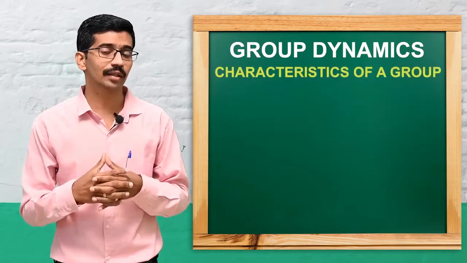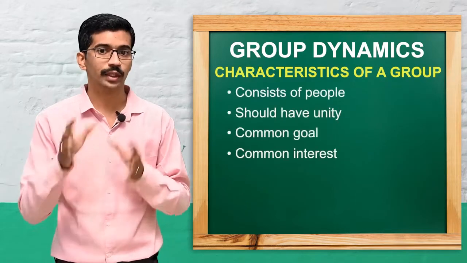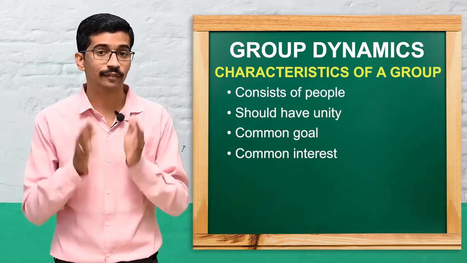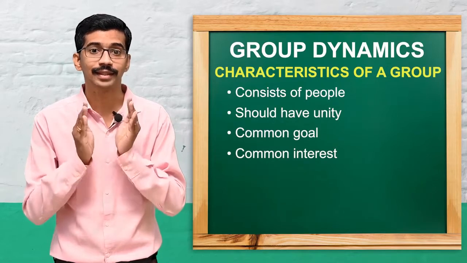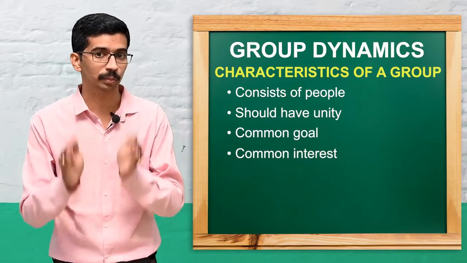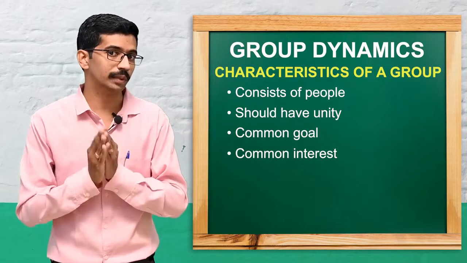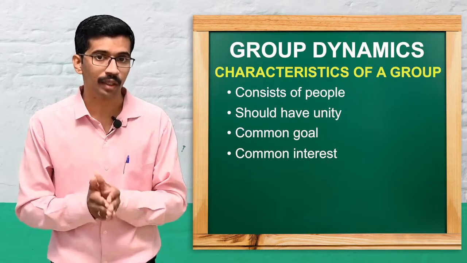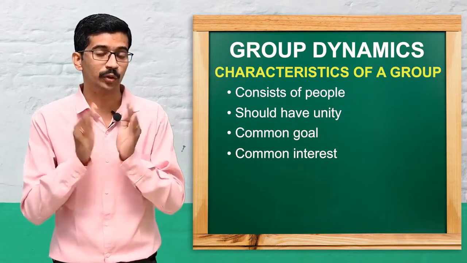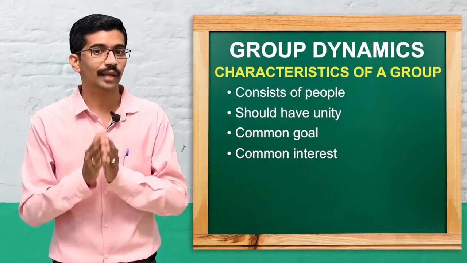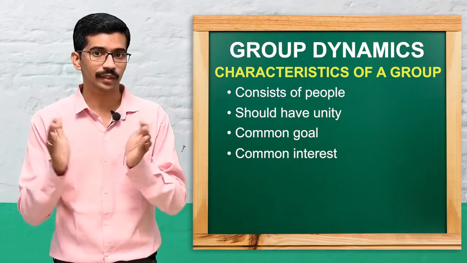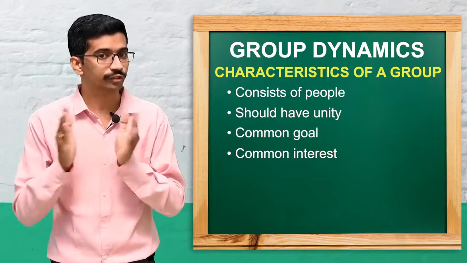Now we'll move to the characteristics of a group. A group has certain characteristics. The first and important characteristic is that it consists of certain people. More than two people should be there, then only can we say it is a group. Another one is unity. The group members should have unity and a we feeling. Then only can the group go forward.